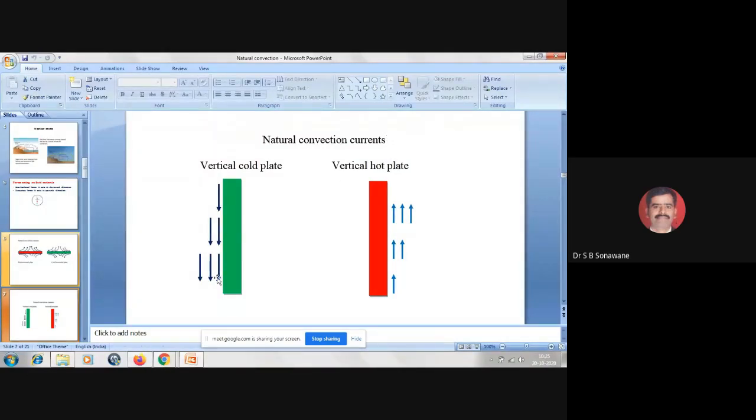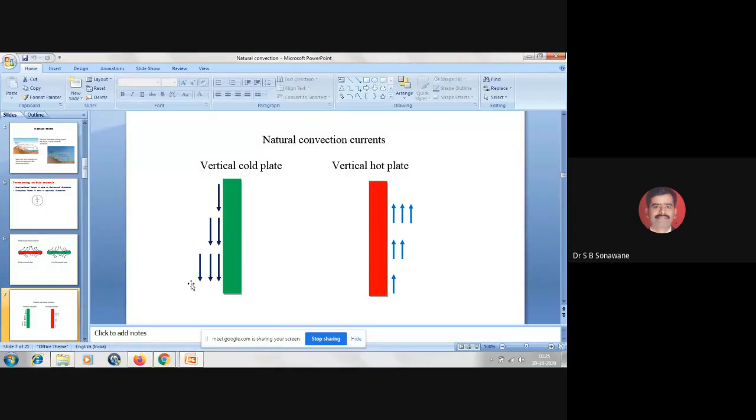Whereas exactly the reverse thing is happening in the case of the vertical cold plate as far as the natural convection currents are concerned. Have you understood how this natural convection process takes place in a hot and a cold plate when it is placed in horizontal orientation as well as in vertical orientation? Got it? Yes, sir.